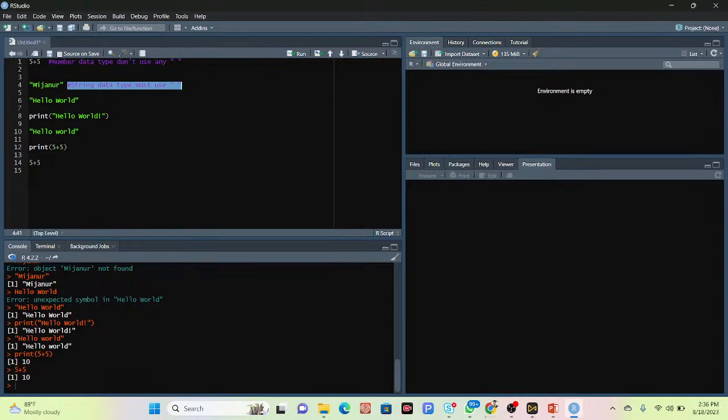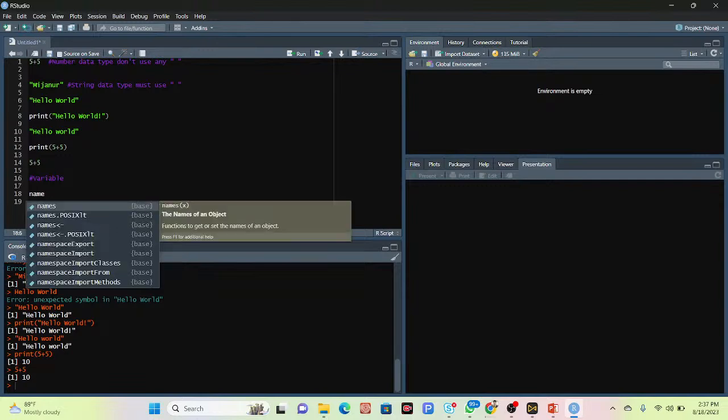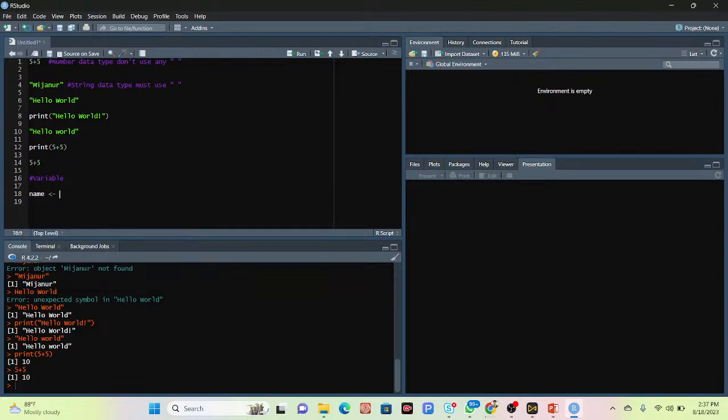So now how can I make a variable? When you want to make a variable, I also make a comment about that. Variables are containers for storing data values. It is a container that stores different types of values. Suppose I simply put here name, I take a variable as name, and you have to use this symbol, less than then hyphen. And then put here, suppose, my name is Mijan.